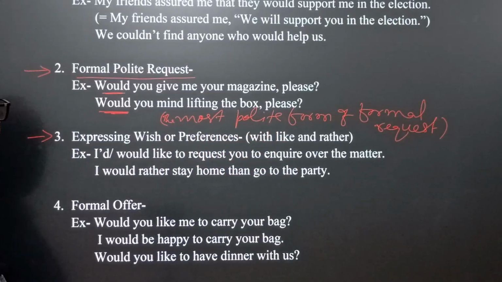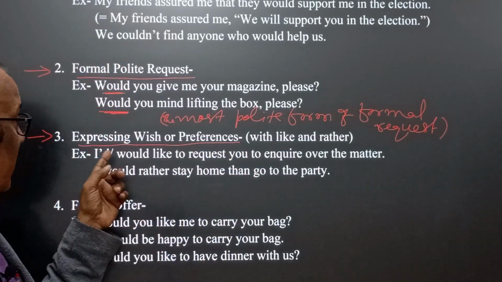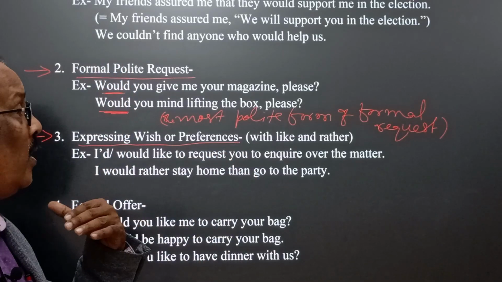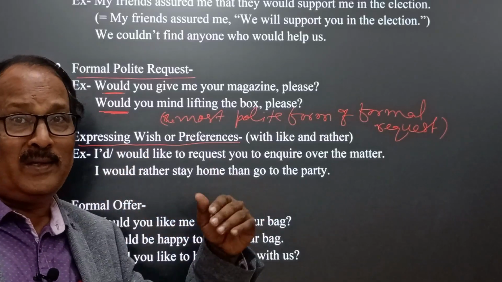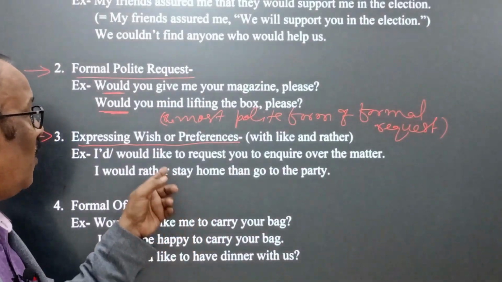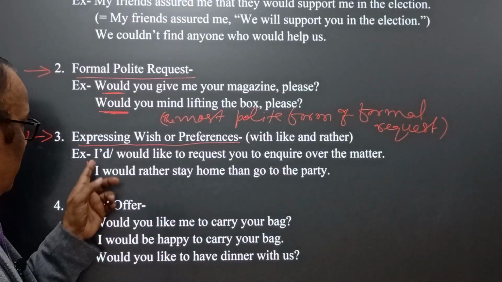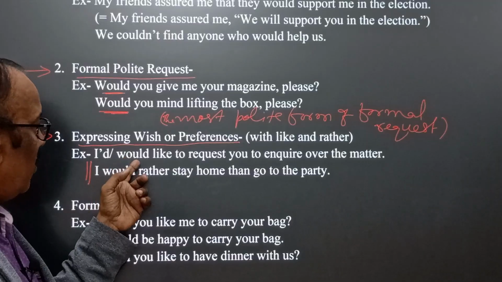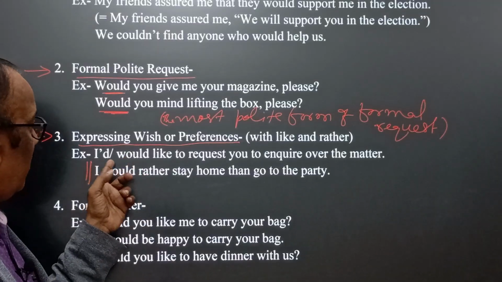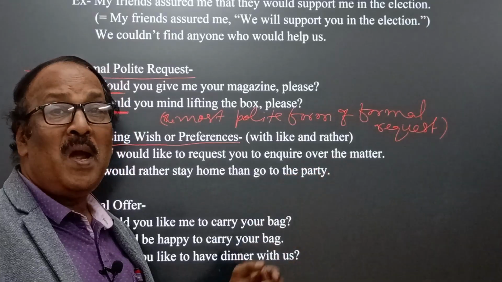Okay, point 3, expressing wish or preferences. Whenever we want to express our wish or preferences, in that case also we use would. How? Let's see. I'd, here we find the contracted form, I'd, or I would, full form. I would like to request you to inquire over the matter.